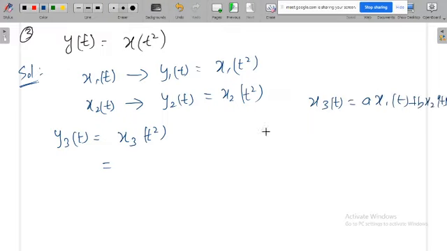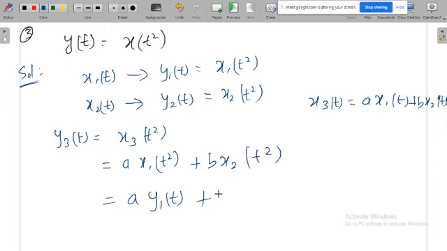So x3 of t square gives a x1 of t square plus b x2 of t square. The a x1 of t square you can replace with a y1 of t, and this you can replace with b y2 of t. So finally you are satisfying the linearity equation, so the system is linear. Even though the square operation is there, it is present only for time, not for amplitude.